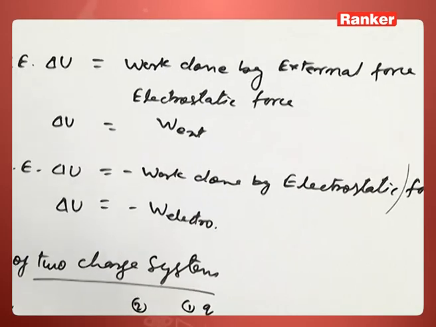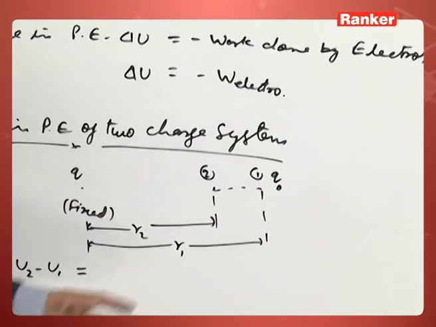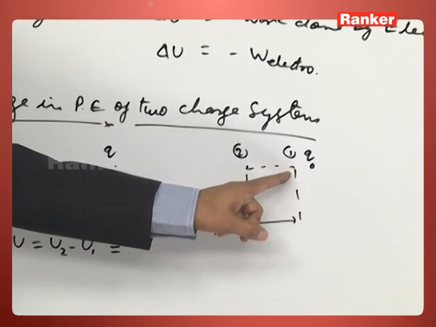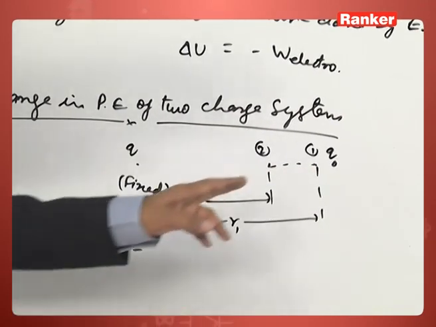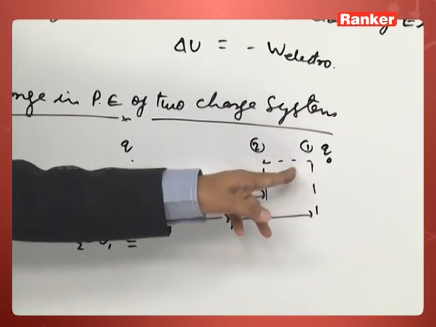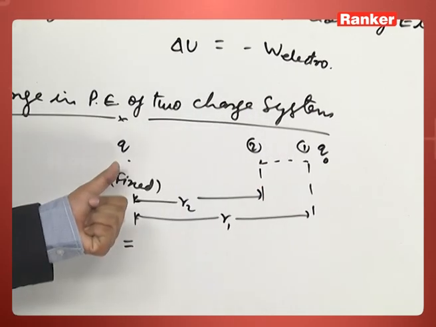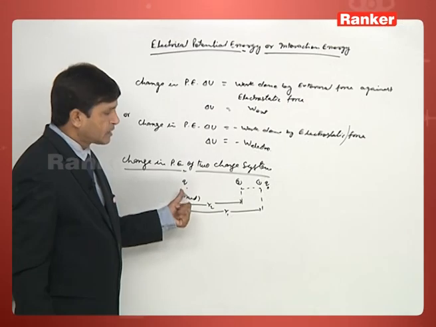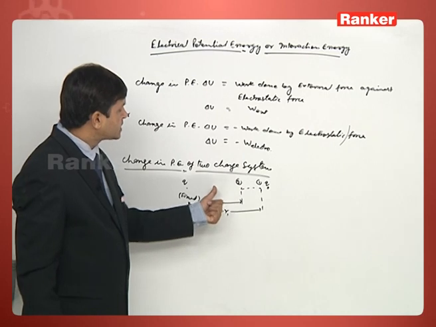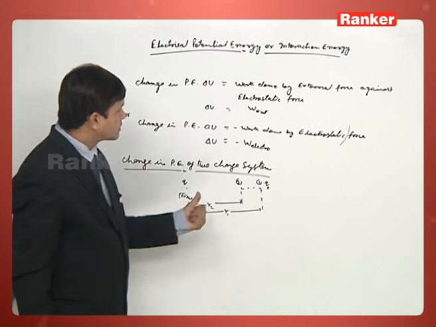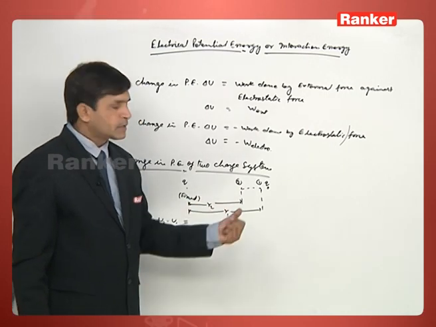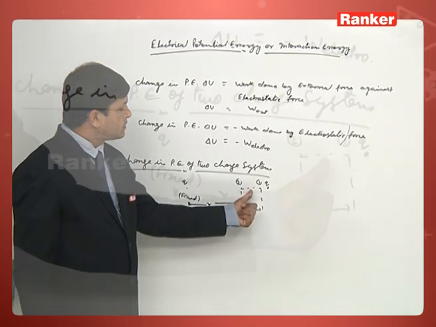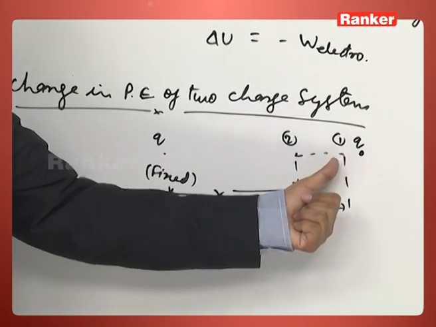As we saw, when the charged particle is moving from position 1 to position 2, the distance of the charged particle from the fixed charge Q changes, and the electrostatic force is inversely proportional to the position square. So the external force also, which we have to apply, is variable.